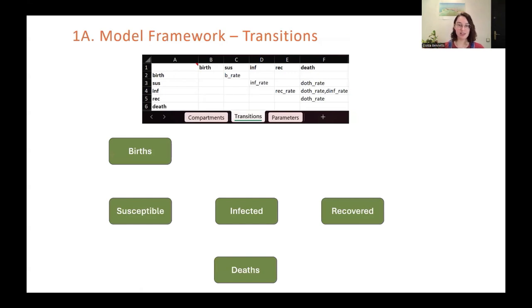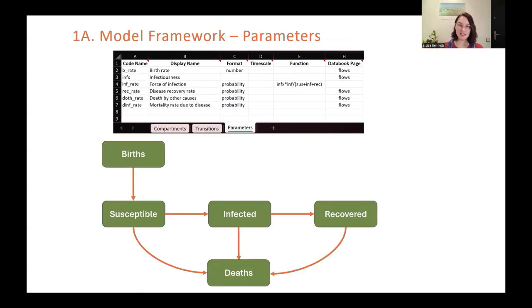Secondly, we have the transitions, detailing the arrows in our model, where people flow to and from. And it will always be in this direction, from rows to columns. And it looks like this. And lastly, we determine the parameters that will be in our model. So we've already named our parameters in the previous sheet in the transitions part, but here we're actually going to either define the values or tell Atomica where it can find those values. So in this case, most of the values can be found in the data book, so we don't need to worry about them for now.